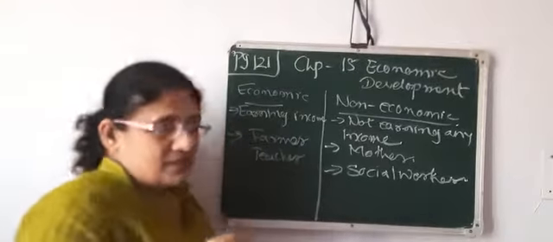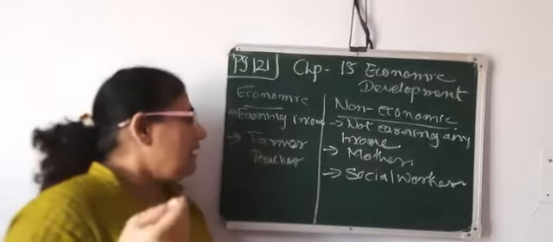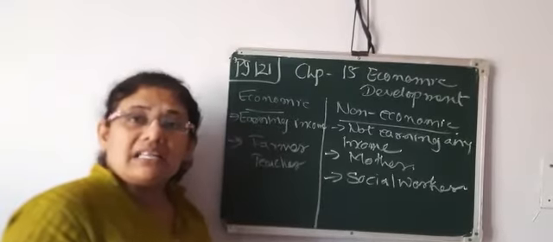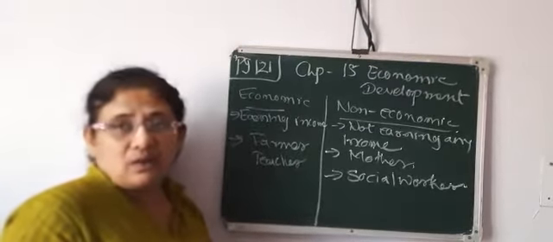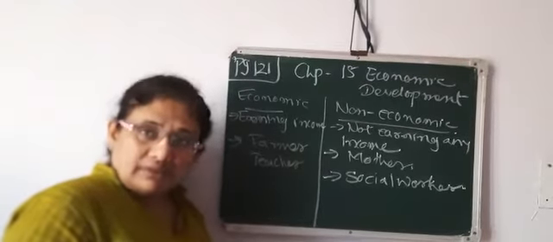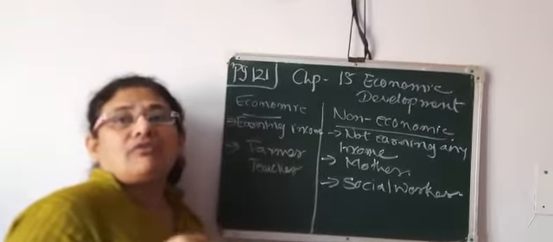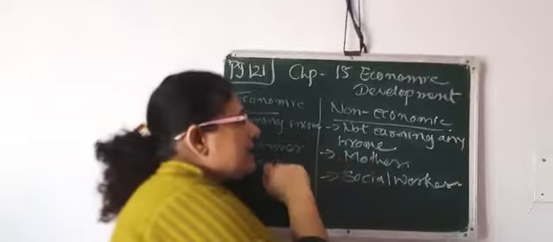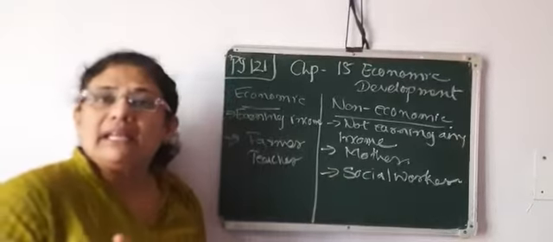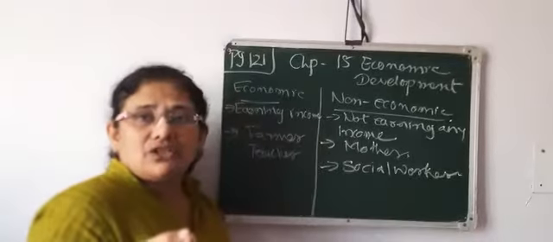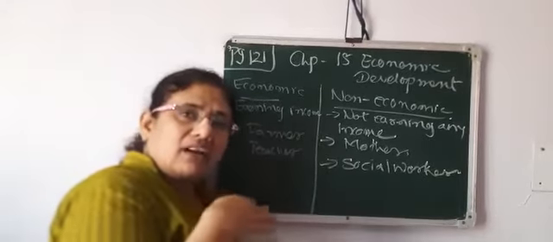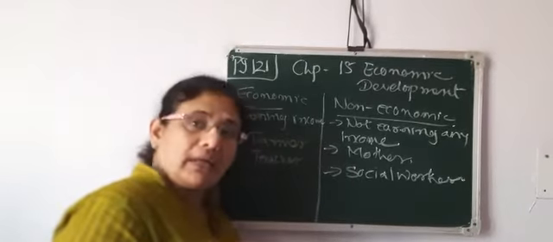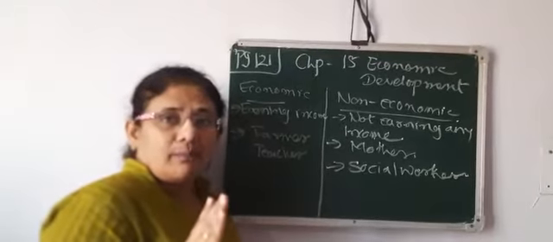Like for example, farmers, when they work on the field, they are getting something. Teachers, when they teach in the school, they get a salary. Artisans, when they do some artistic work, they are getting income for that. So this all comes into the category of economic activity. Now the other is non-economic activity, where you are not getting any income. If a mother is nurturing a child, she takes care of everything of the child, for that she is not getting any income, but still she is doing it. So this comes into the category of non-economic activity.